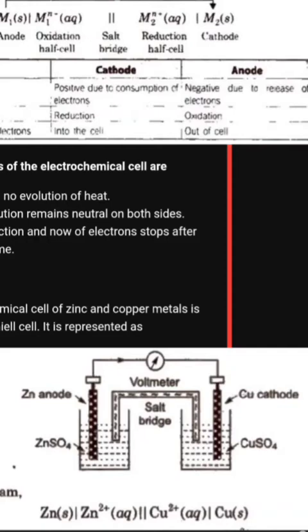A copper rod is dipped in it, and both electrodes are connected with a wire through a voltmeter, and both solutions are connected with the help of a salt bridge. Here zinc is the anode and copper is the cathode. Why is zinc taken as the anode? Because zinc has electrode potential minus 0.76, while copper has positive 0.34. So the reactivity of zinc is more than copper.